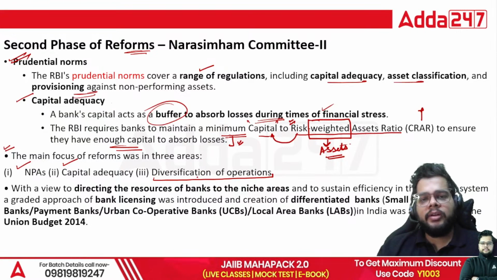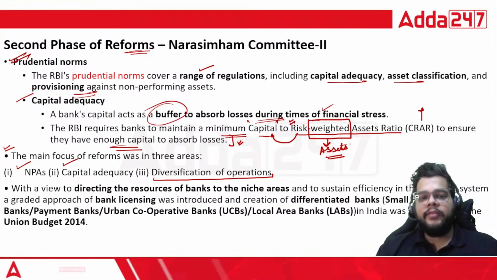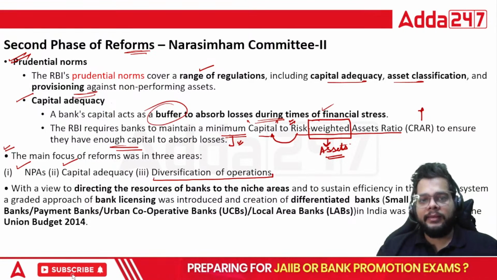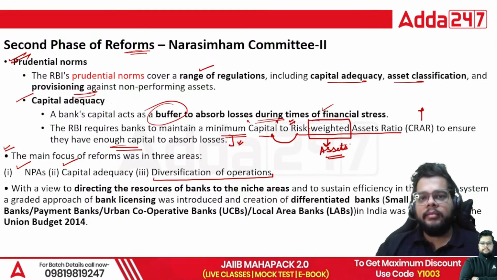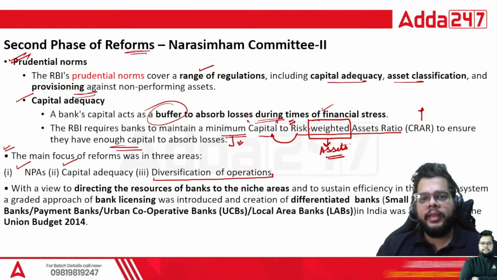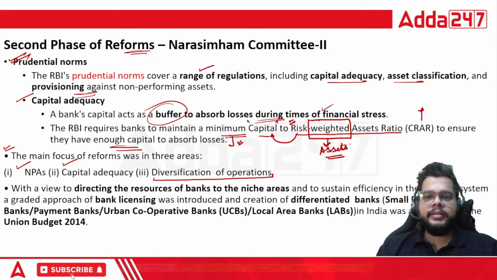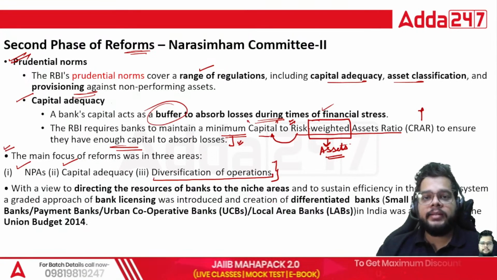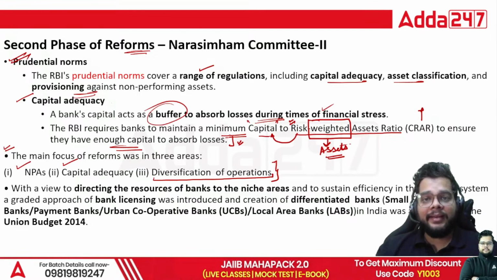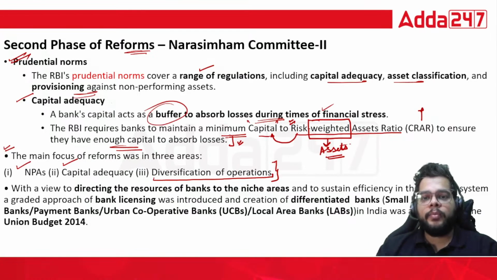Now, when we talk about the banking system, you must know from where we have to start our operation. All those basic operations, deposits, lending, that is okay, that is ongoing. But if a particular segment of society requires some more attention, like some local areas, we need specialized banks, we need to diversify our operation.